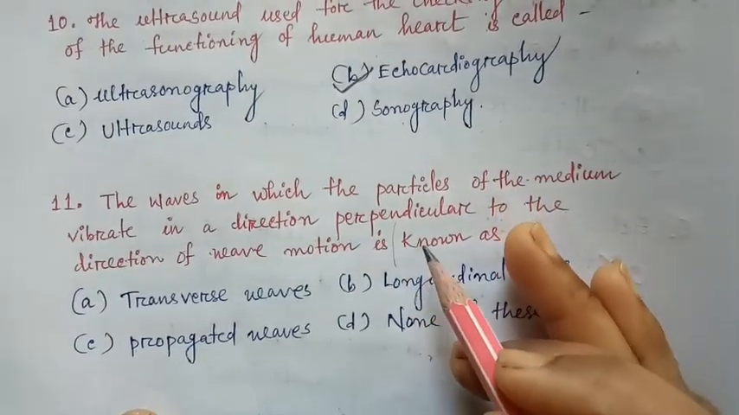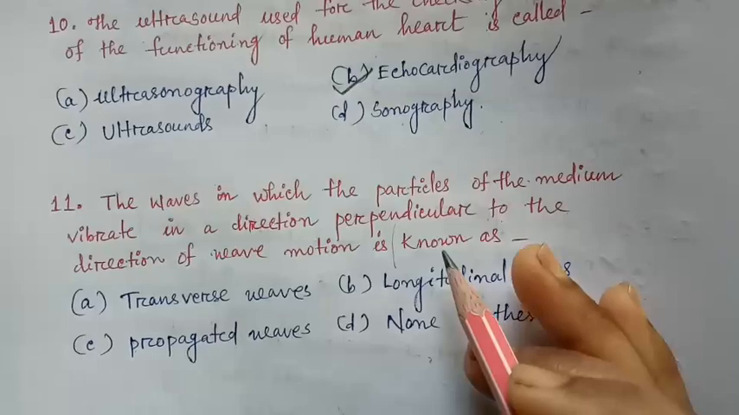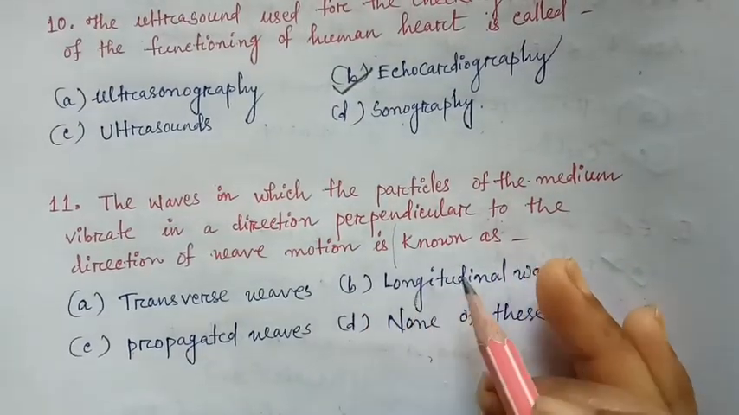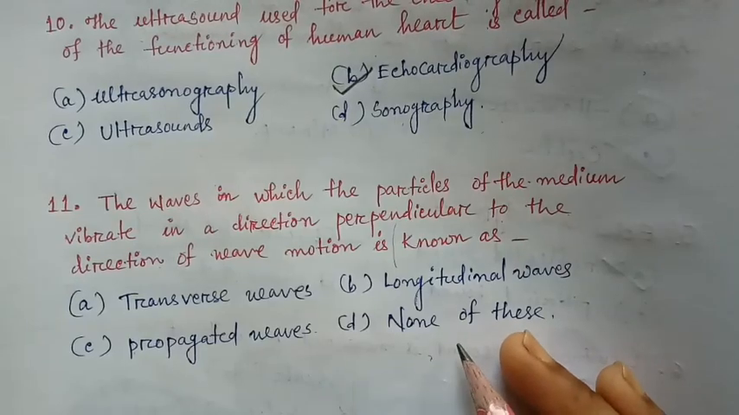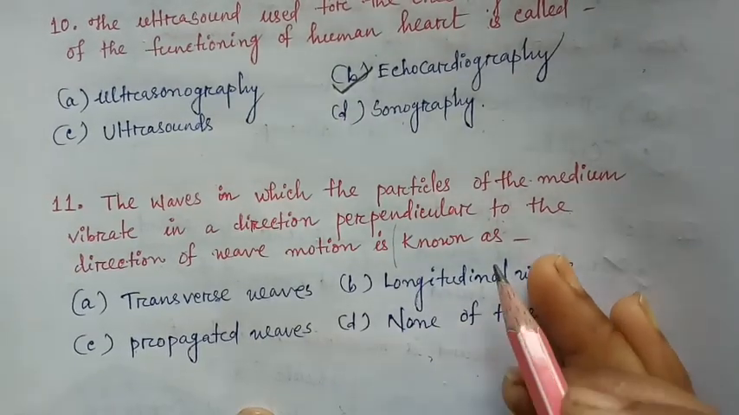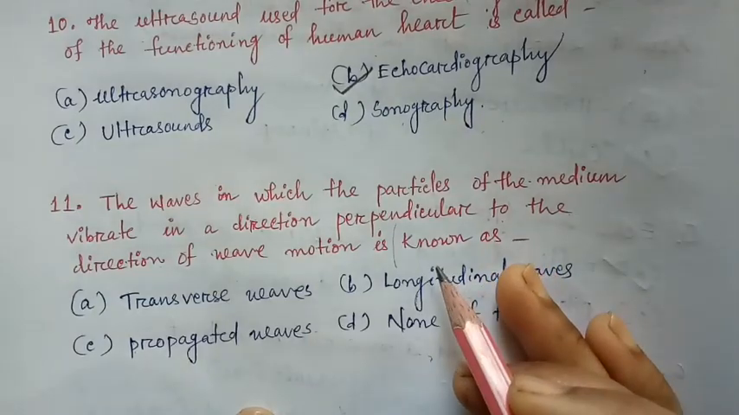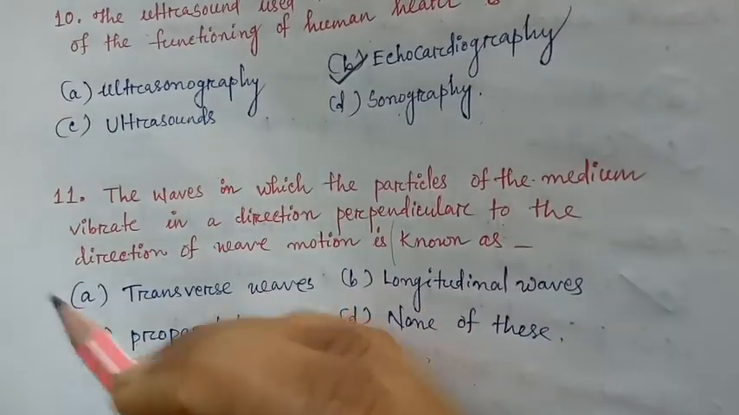The waves in which the particles of the medium vibrate in a direction perpendicular to the direction of wave motion is known as transverse wave, longitudinal waves, propagated waves, or none of these. In which the particles of medium vibrate in a direction perpendicular to the direction of wave motion. It is transverse wave.